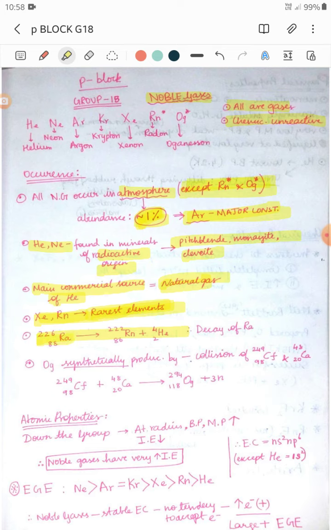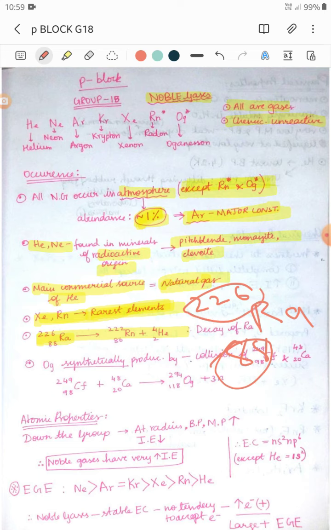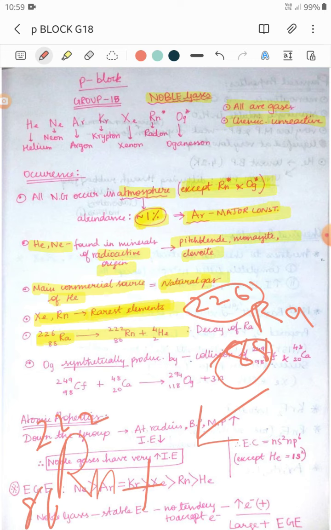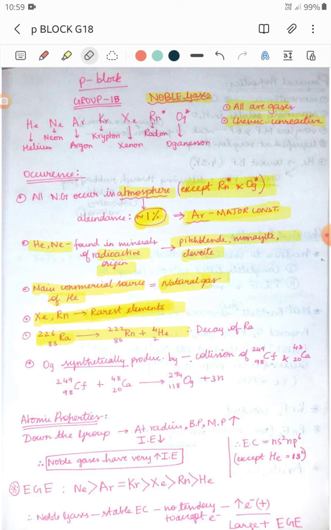So radium-226, with atomic number 88 and mass number 226, gives radon with mass number 222 and atomic number 86, plus a helium nucleus with atomic number 2 and mass number 4. So go through this reaction, because in subjective exams, if they ask how radon is obtained, you have to know it is by the decay of radium.